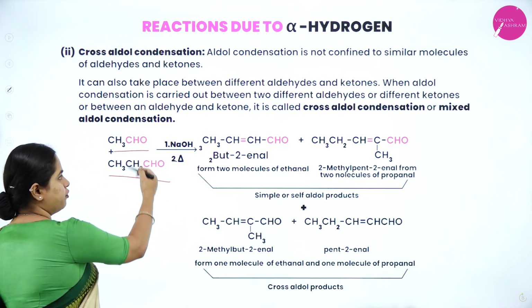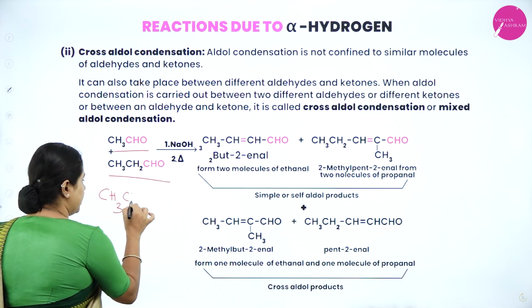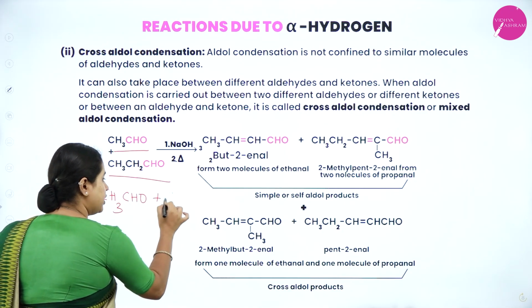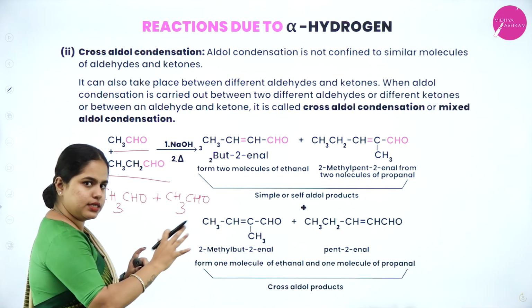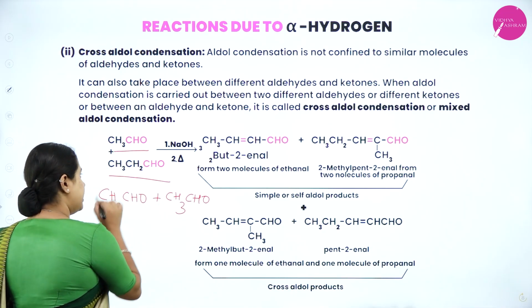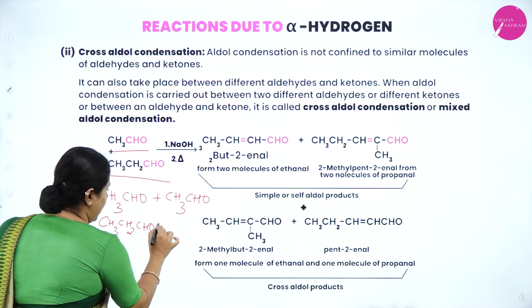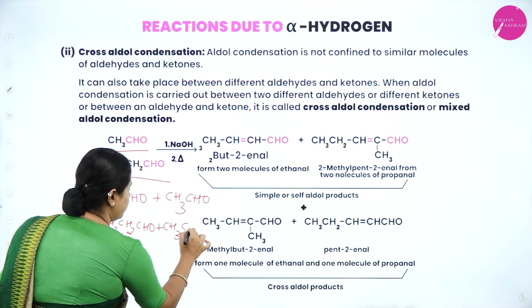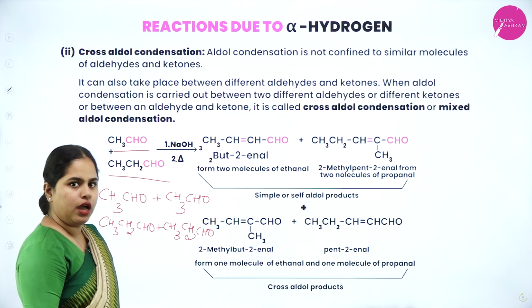So you have 2 different aldehydes here. One ethanal can react with another ethanal and form one product. That is simple aldol, that is, the same one will undergo self-condensation. Another possibility is propanal and another molecule of propanal can undergo aldol condensation and form an aldol.